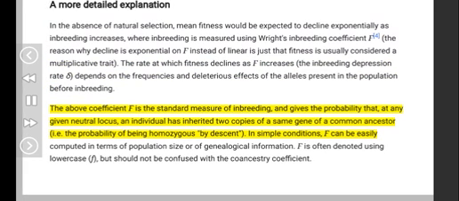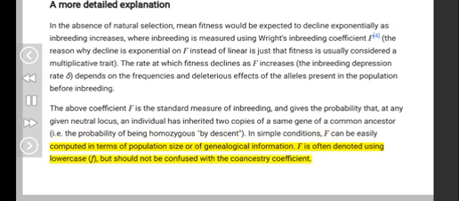The above coefficient F is the standard measure of inbreeding, and gives the probability that, at any given neutral locus, an individual has inherited 2 copies of a same gene of a common ancestor, i.e. the probability of being homozygous by descent. In simple conditions, F can be easily computed in terms of population size or of genealogical information. F is often denoted using lowercase f but should not be confused with the coancestry coefficient.